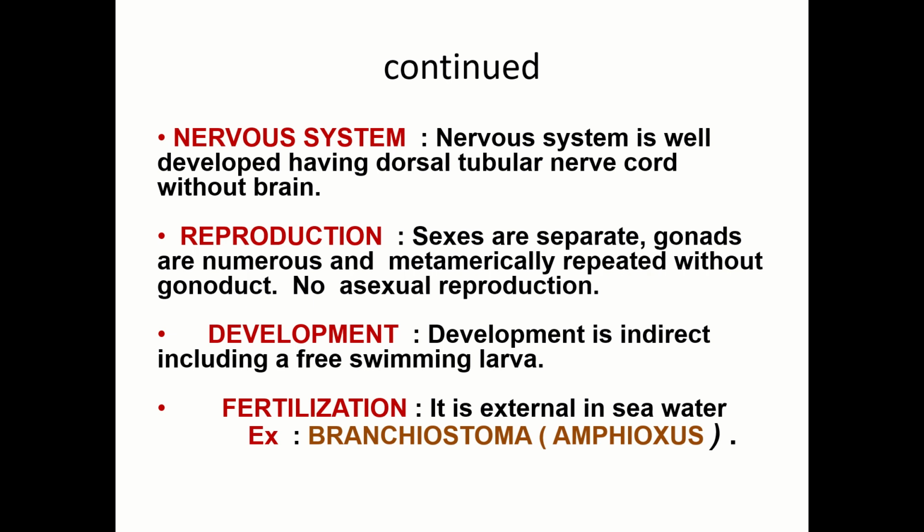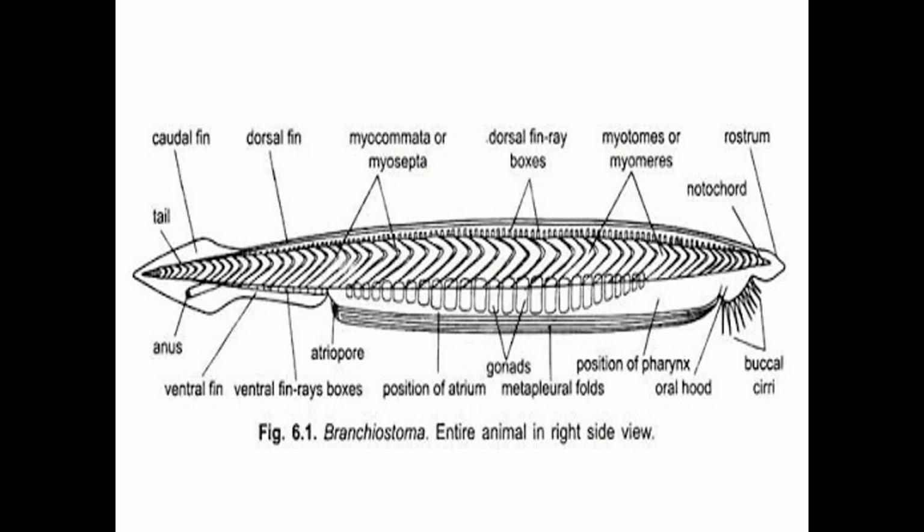Development is indirect, including a free swimming larva. Fertilization is external in the seawater. Example is Amphioxus, or otherwise you can call Branchiostoma lanceolatum. Lanceolatum, that is arrow-like structure.